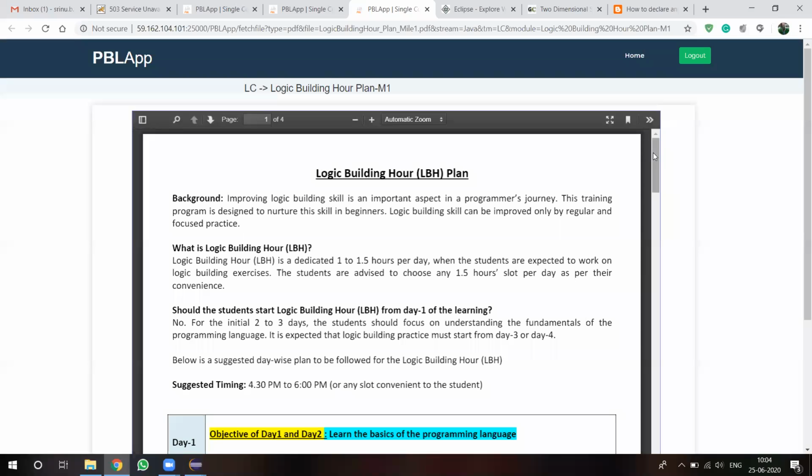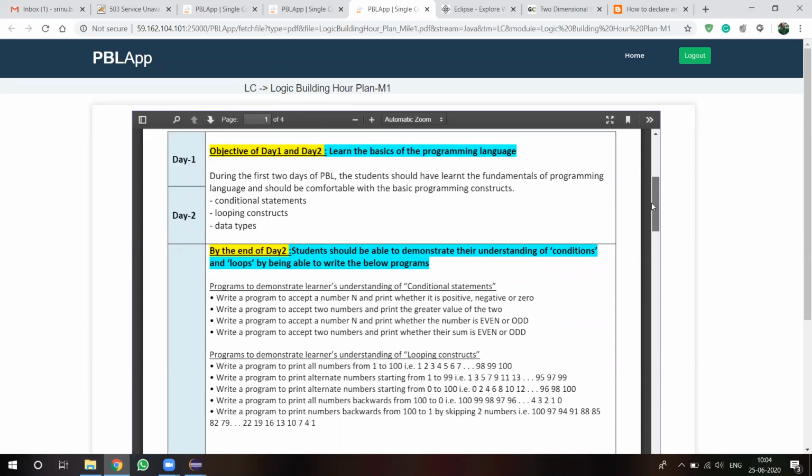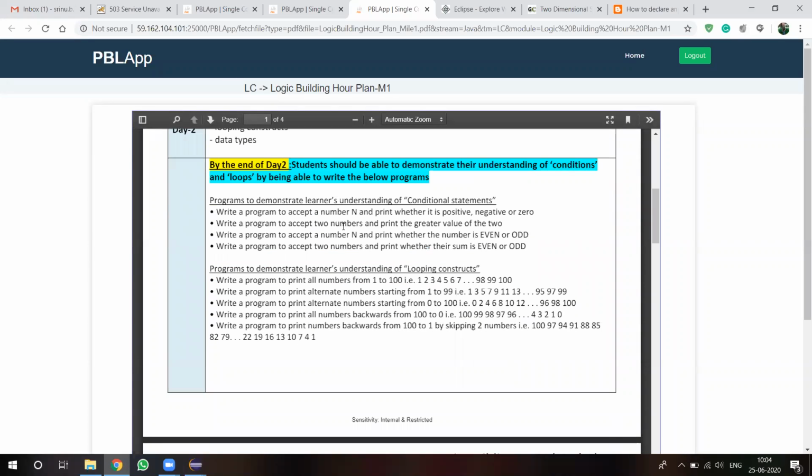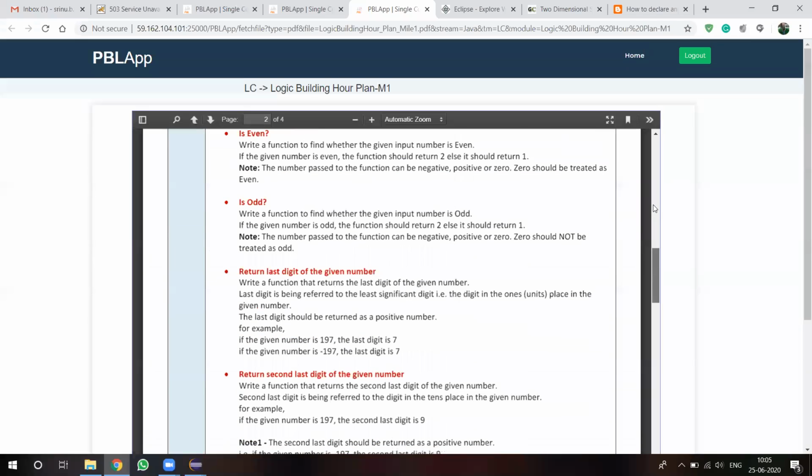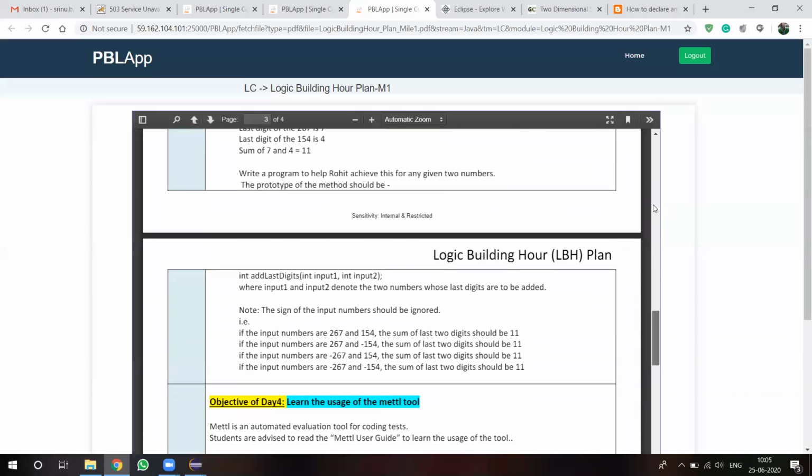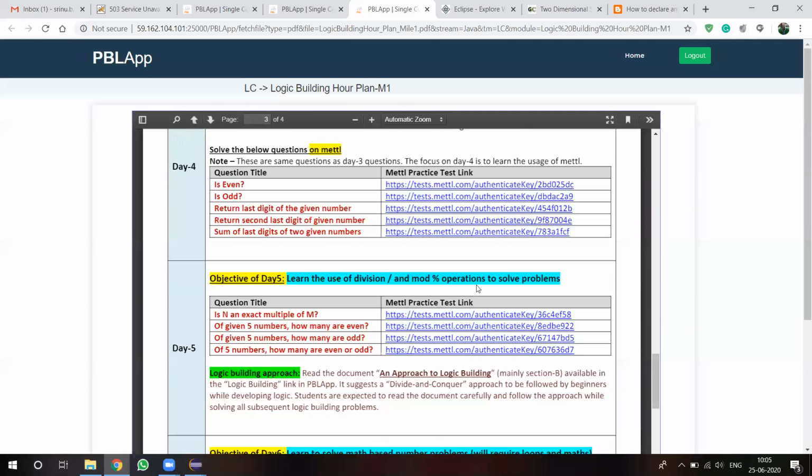Coming to logic building, here they specified some example programs. Basic logic building programs. The first basic example program, I think everyone already knows: write a program to accept n and print whether it is positive, negative or 0, and write a program to accept 2 numbers and print which number is greater. These are some basic logic programs they specified. We are moving down.